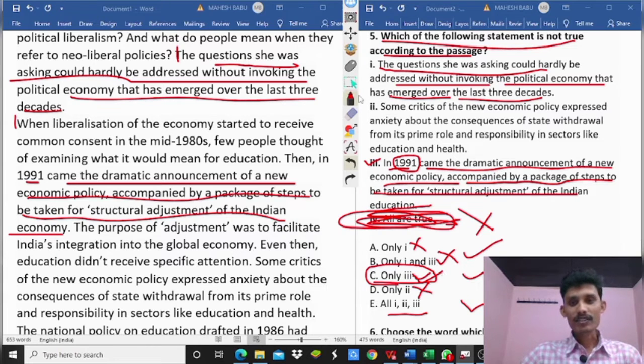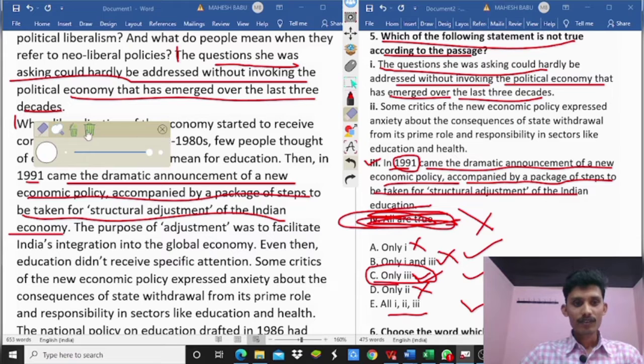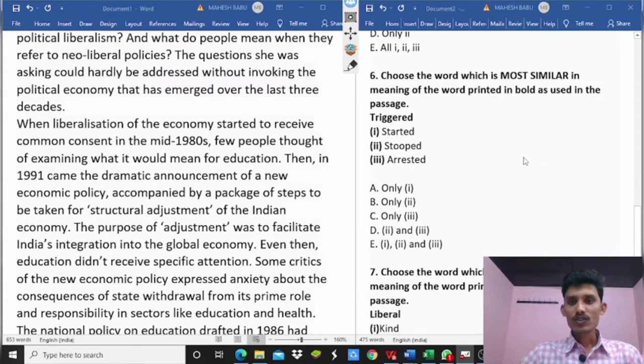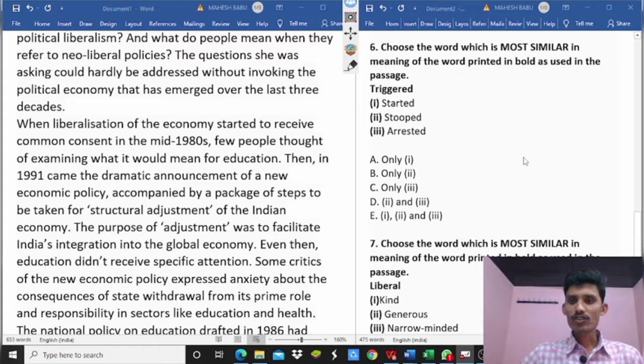Next, question number 6. Choose the word which is most similar in meaning to the word printed in bold as used in the passage. Okay, triggered. So what is the meaning of triggered? Triggered is nothing but started.